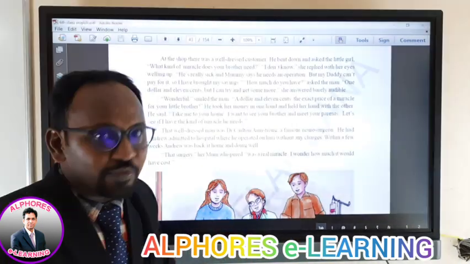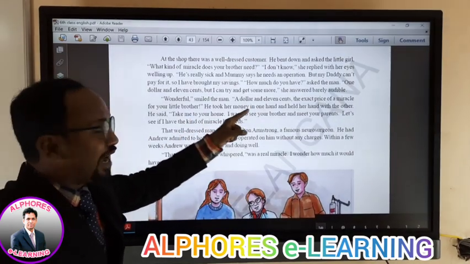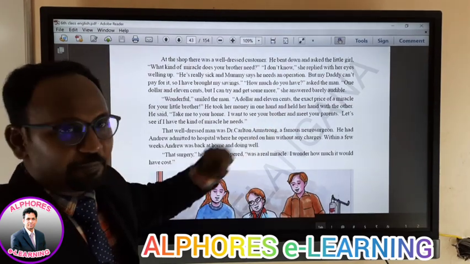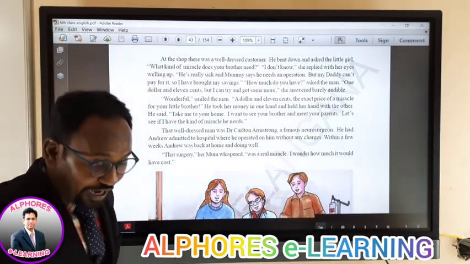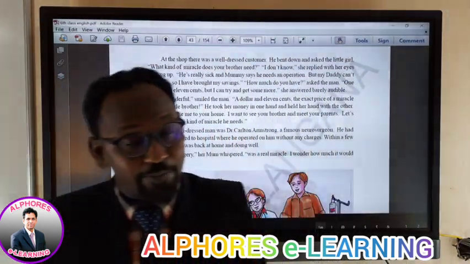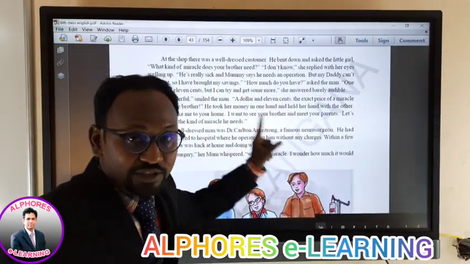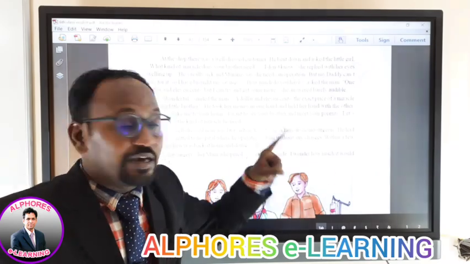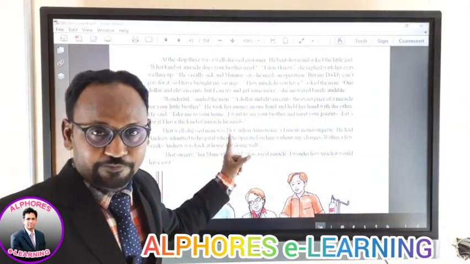Now, both of them were towards her home. Then, see, he was making it very clear, "Take me to your home. I want to see your brother and meet your parents, right? Let's see if I have the kind of miracle." So after looking at the brother only, I can say whether I have that miracle. Who said this? One man who was standing nearby the chemist shop, pharmacy, medical stores, which is there, right?